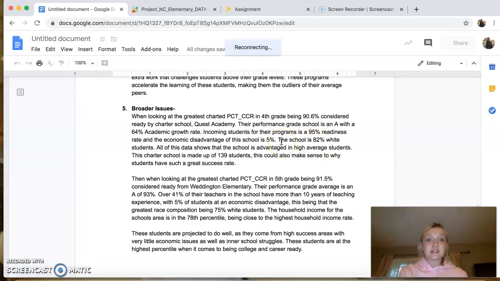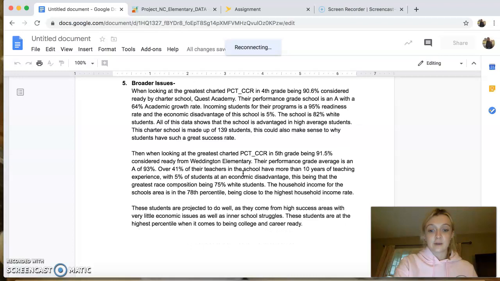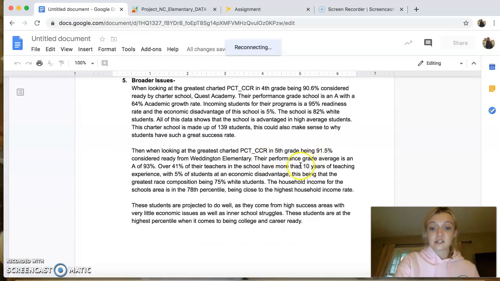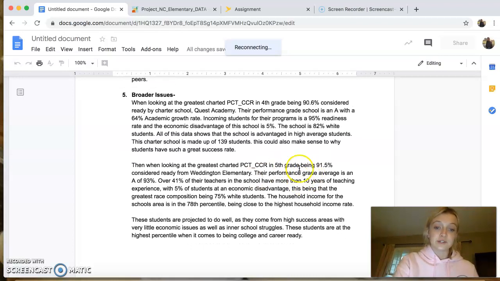There's a 90% chance that these 4th graders are ready, and in 5th grade going up 1.5%, 91.5% of people are ready. So both of these schools show us a different look between public and private, and just the economic experience for these students. But both were projected to do well when it comes to college and career.